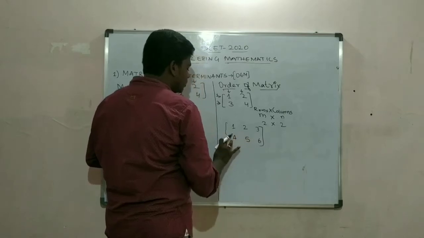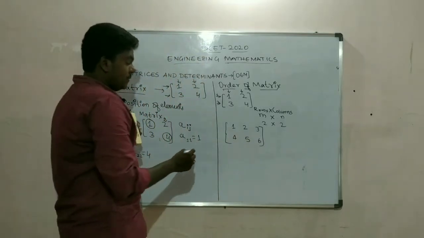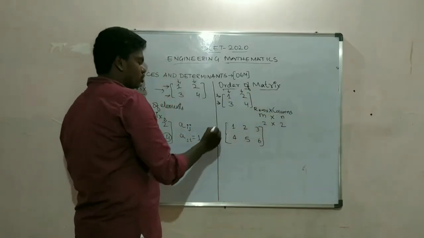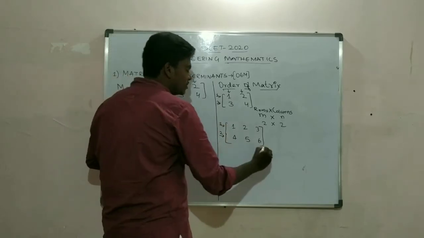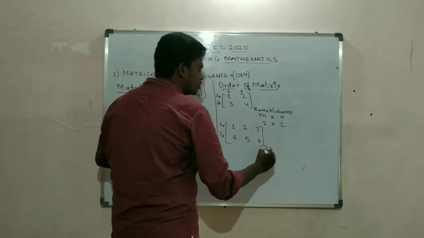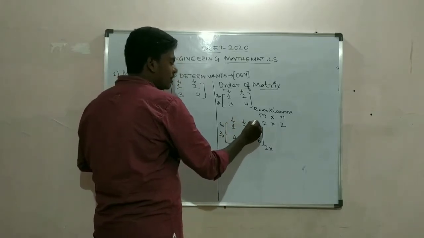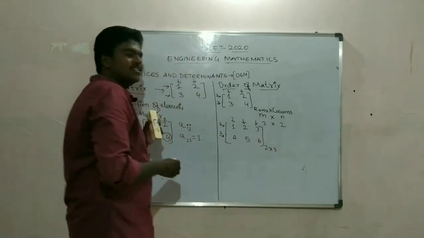If someone asks you to write the order of this matrix, see, how many rows do we have? I said first rows cross columns. So we have one row and two rows, that means 2 cross. How many columns do we have? One column, two columns and three columns. So this is 2 cross 3.